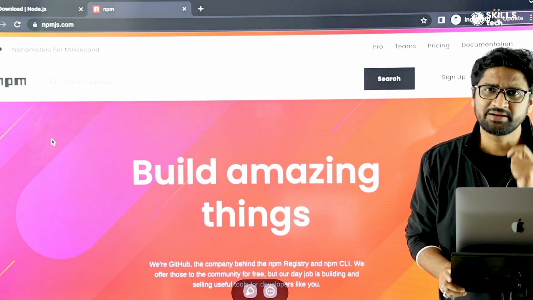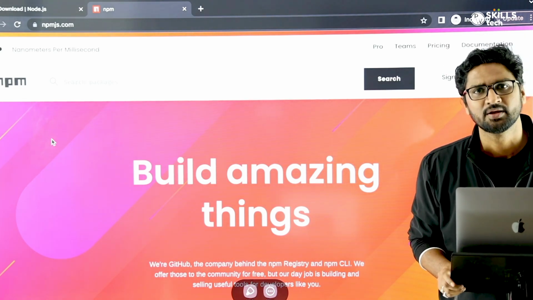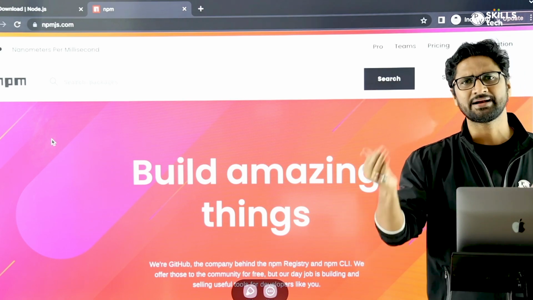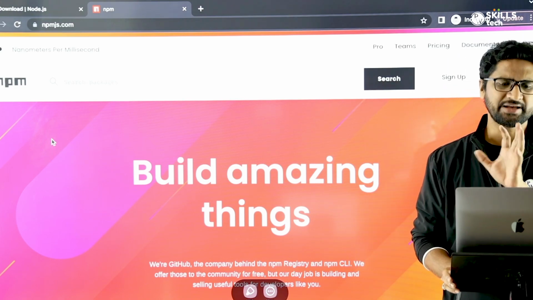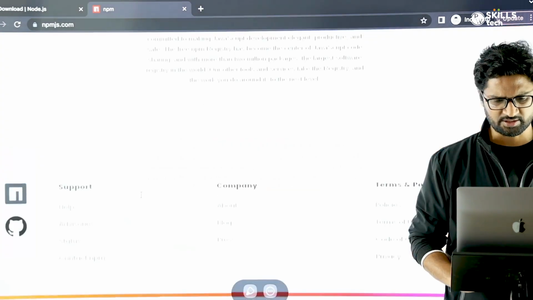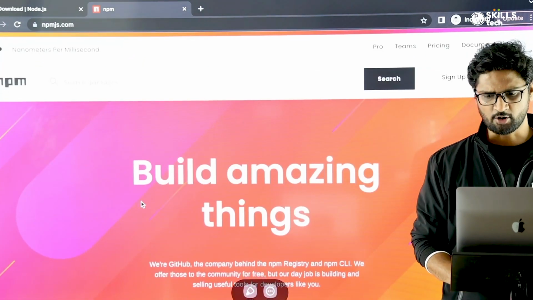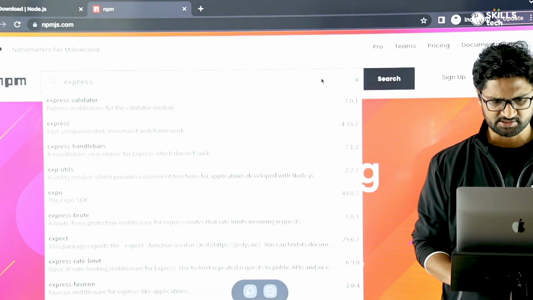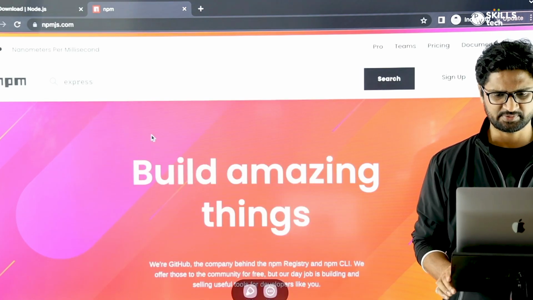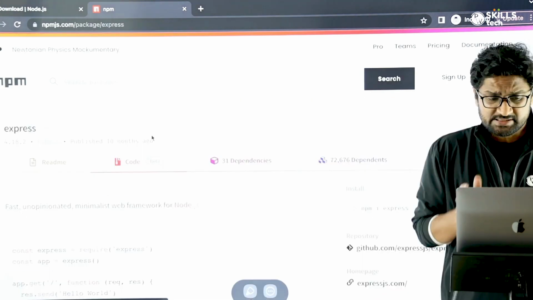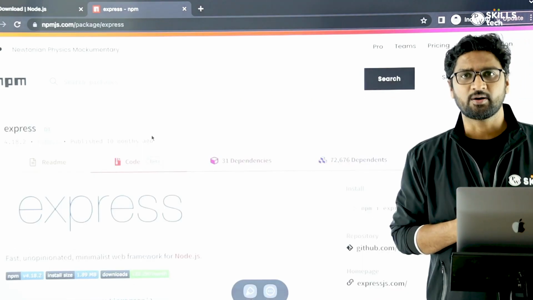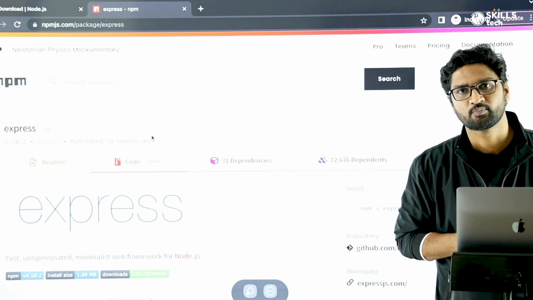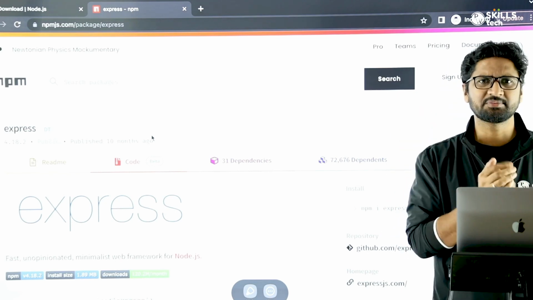When you work for a company, time is also very critical. So you have to make sure that for all the dependencies you depend upon, you go and get them from the NPM registry, and this is how the NPM registry looks. If you look around, there is a huge list. For example, if I'm trying to search for Express and click on search, I have this Express. This I'm doing manually on the browser; the same thing NPM does for my application through code. So we'll try to understand with the help of an example.